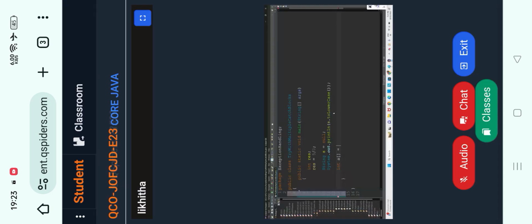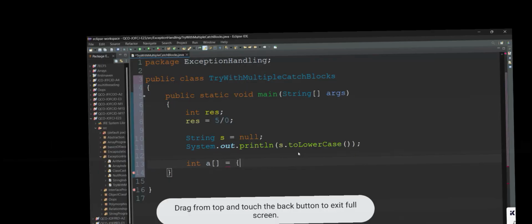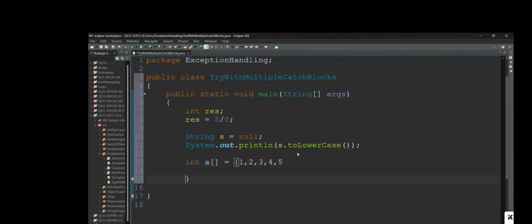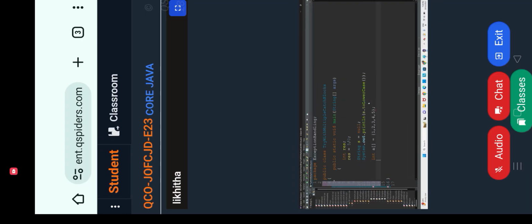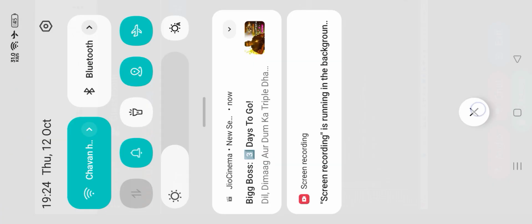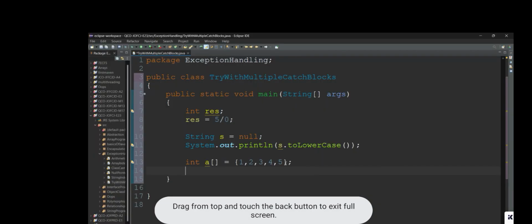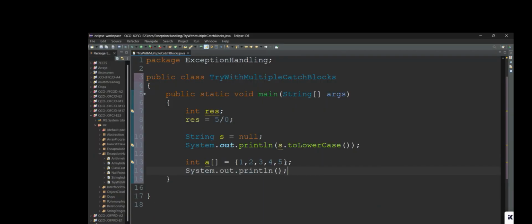We shall take the same example, 1, 2, 3, 4, 5. Now if we try to access indexes 0, 1, 2, 3, 4, till 4 it is fine. But if you access index 5, you will get an array index out of bounds exception.